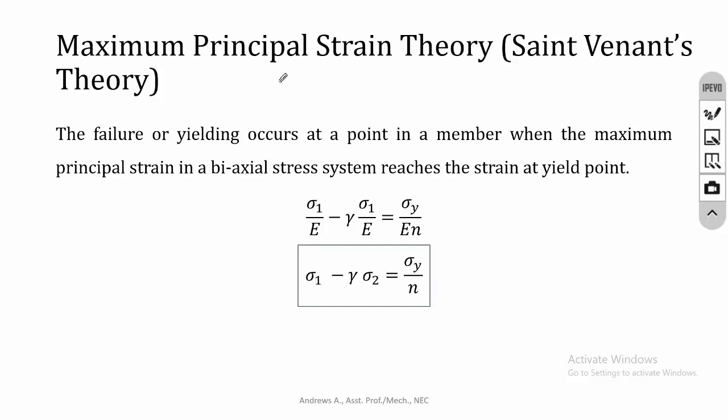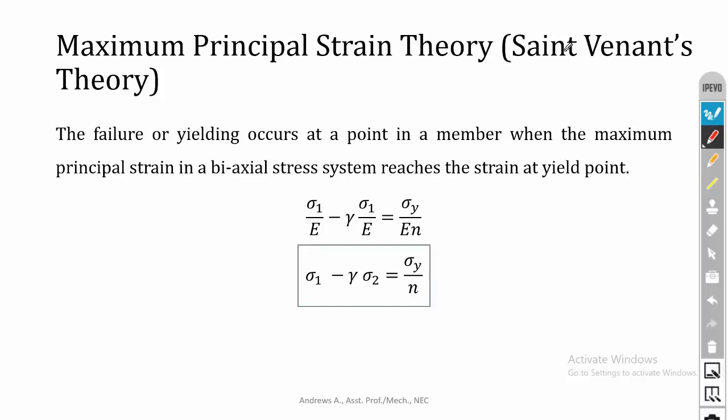The next theory is maximum principal strain theory or Saint Venant's theory. According to this theory, the failure or yielding occurs at a point in a member when the maximum principal strain in a biaxial stress system reaches the strain at yield point. When the external loading is applied, if the maximum principal strain on the component exceeds the strain at the yield point, then the material will break.